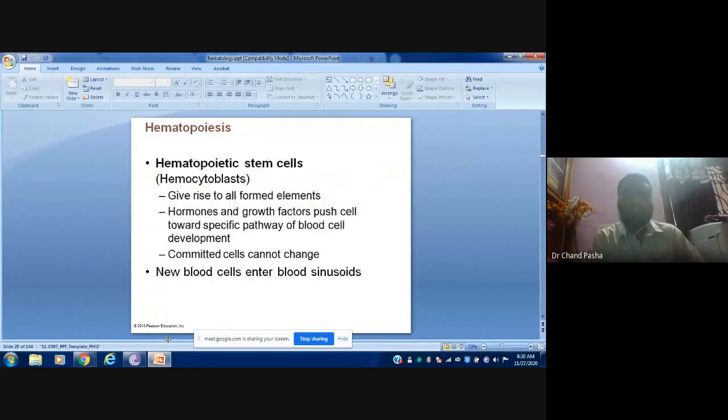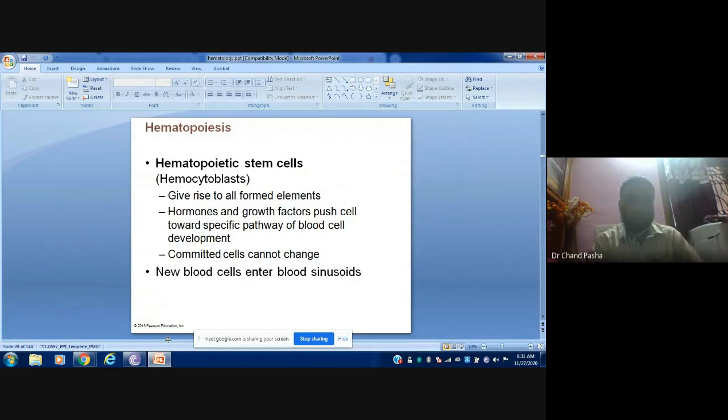And hemopoietic stem cells are the mother cells for formation of all the elements, all the cells of blood. And hormones and growth factors influence which type of cell should be produced. So there is a hemopoietic hemocytoblast, it is called. Hemocytoblast is a precursor for all types of cells, but the differentiation is dependent on the growth factors or hormones.